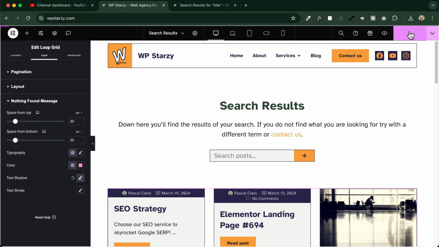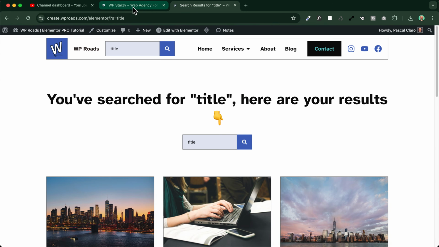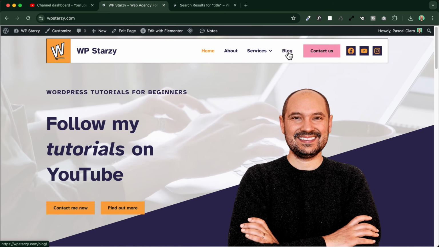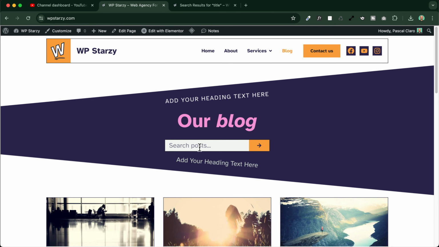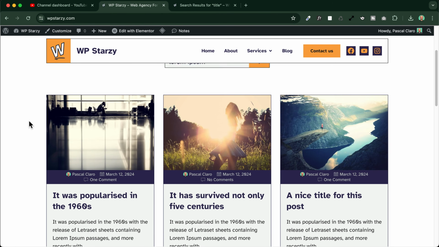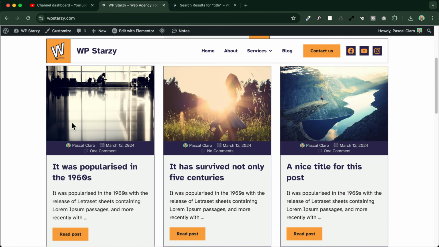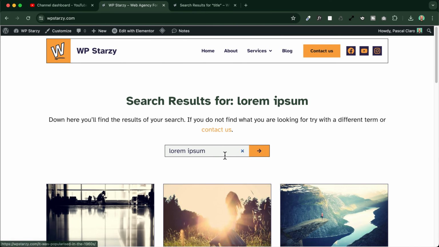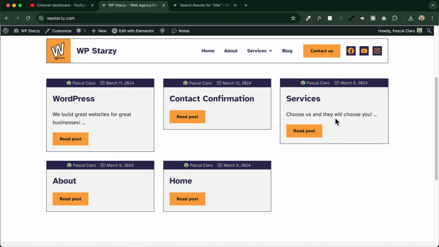Okay, and let's publish and let's go and see how this will look like in the front end. So let's make a quick search on our website. I will go to my blog page. I will type in a search, for example, lorem ipsum. Okay. These are the results, and as you can see here, the results are displayed using my custom loop grid. Beautiful, wow. If I type in WordPress, okay, so this is working fine.